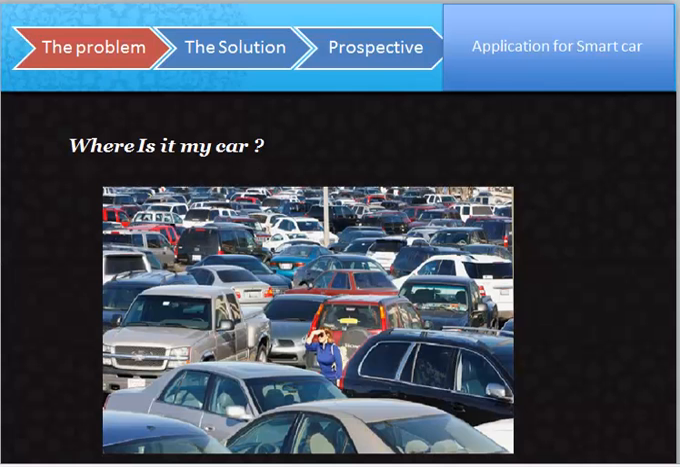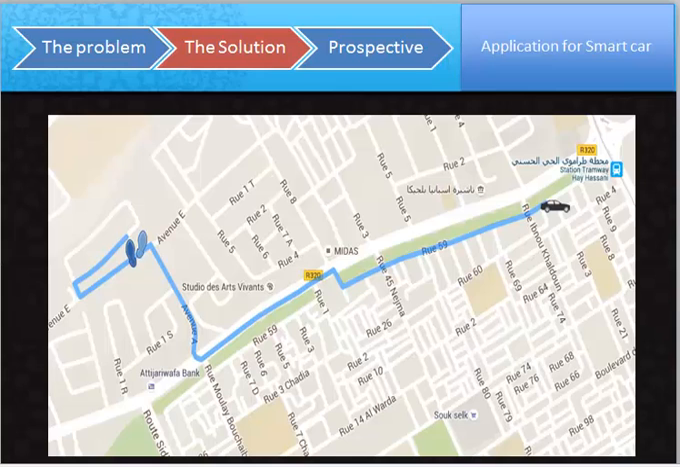Where is my car is an application which lets you connect your phone to your car and memorize the location of the place where you parked it. So, if you forget the place, use the application to get the place and the road to your car.